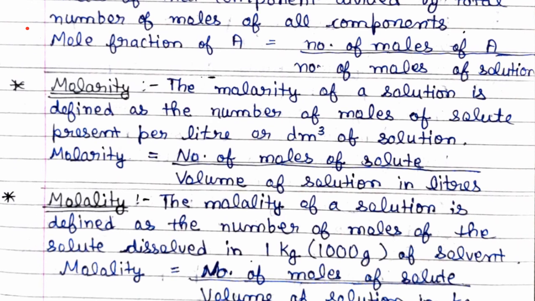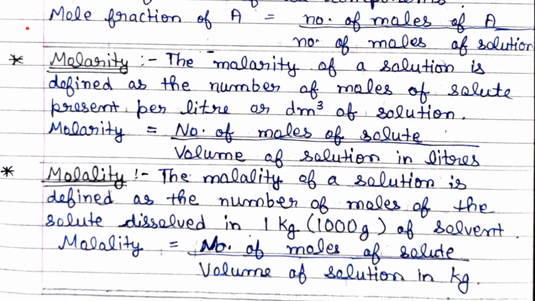Next is molarity. See guys, these two terms, molarity and molality, are very similar, and we mostly get confused between them, on how to define them. See, very clearly I will explain this. Molarity. The molarity of a solution is defined as the number of moles of solute present per liter or dm cube of solution. Molarity formula is number of moles of solute upon volume of solution in liters. See guys, this is in liters, you remember it very clearly.